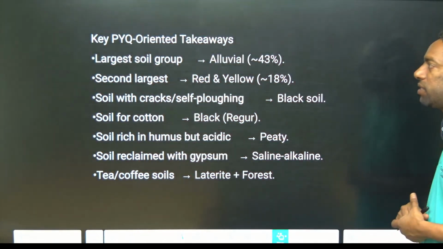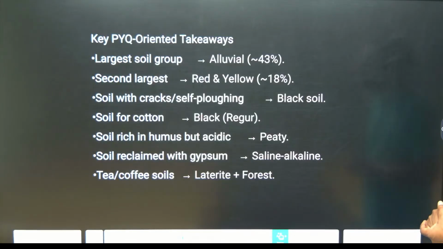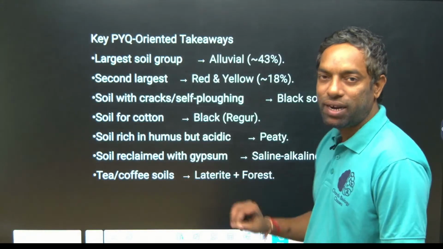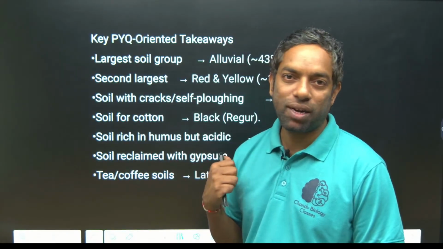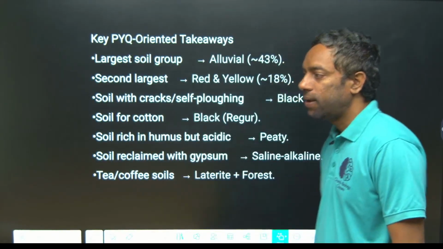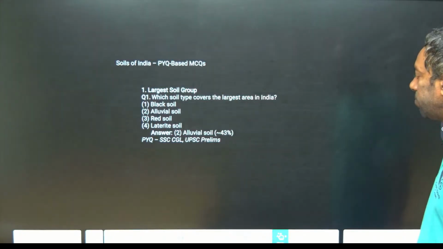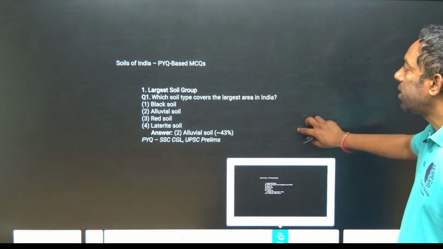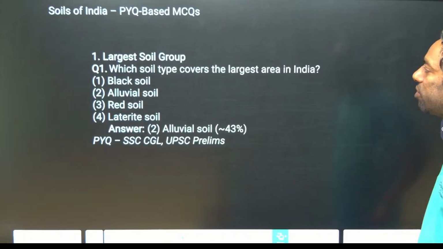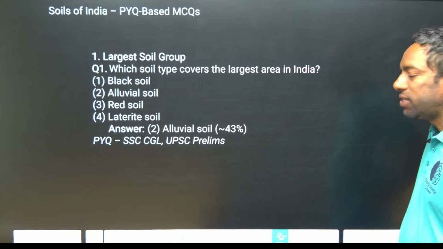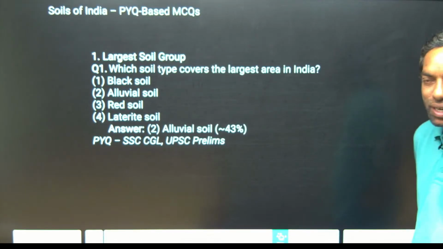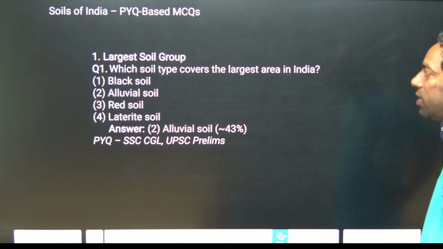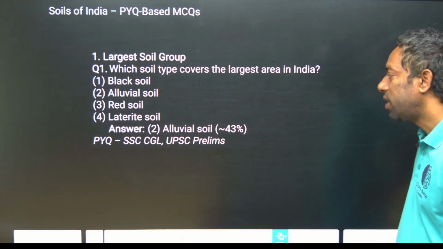Key points for exam orientation. You don't need any notes, guys. I made it from the NCERT books. You need not go for any notes. If you come across this, that is enough, and practicing the bits is enough later. Practice the question: the largest group of soil, alluvial soil, is 43%. Previous year UPSC question, SSC CGL question, guys. The largest group of soil is alluvial soil, 43%.